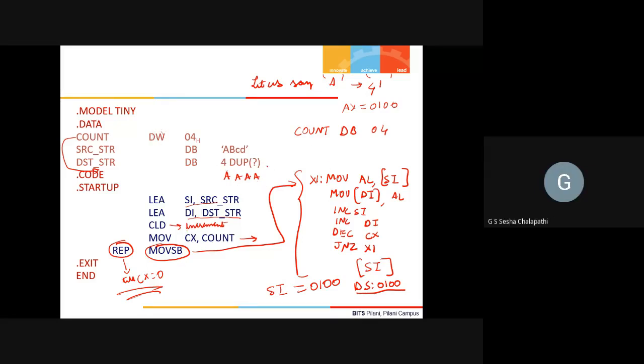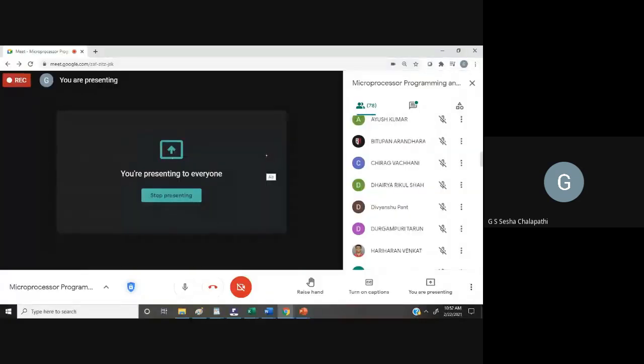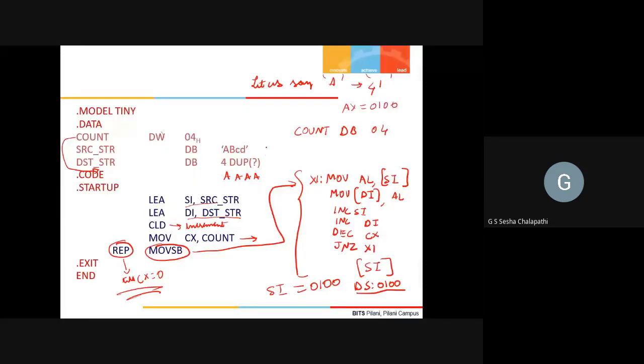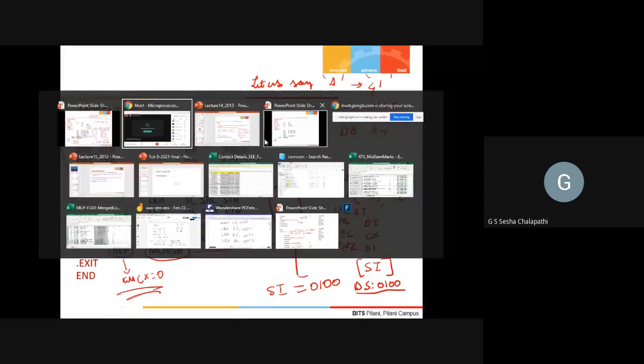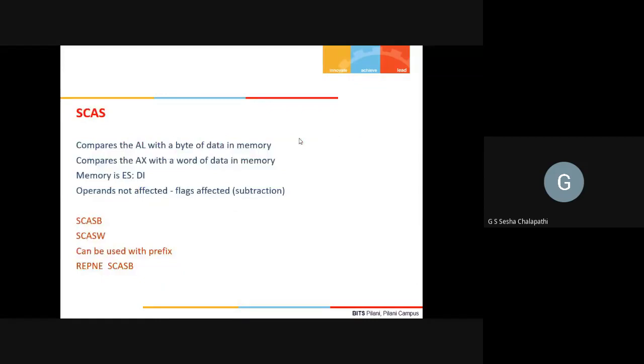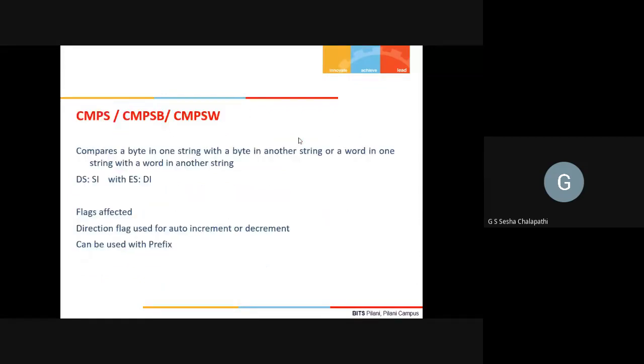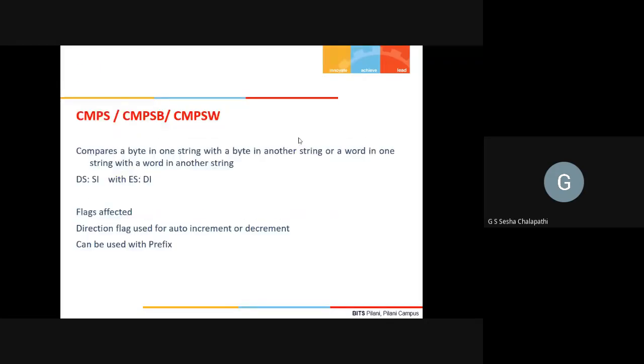Any other query? Okay, fine. Let's then continue in the next class, wherein we will continue with other string instructions, that is SCAS and CMPS. After that, we will go to the next instructions on push and pop and all those things. Right? Okay, fine. Thank you then.